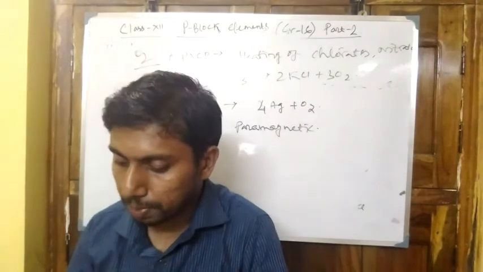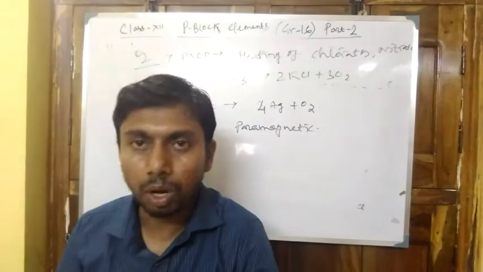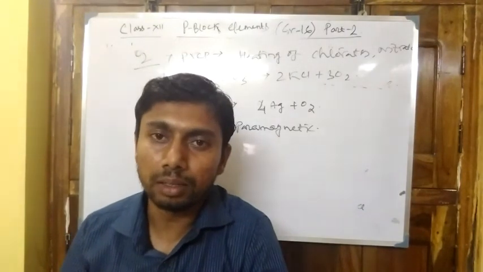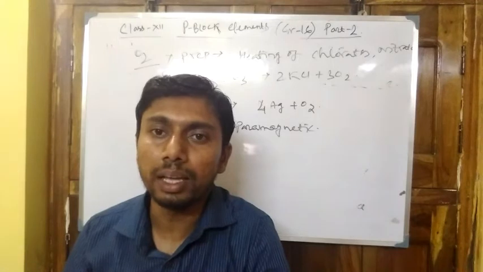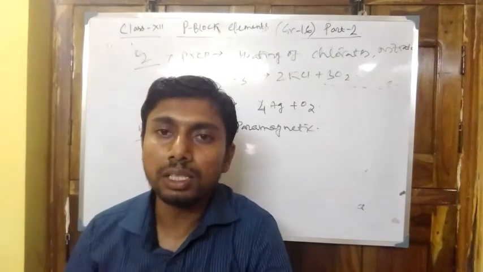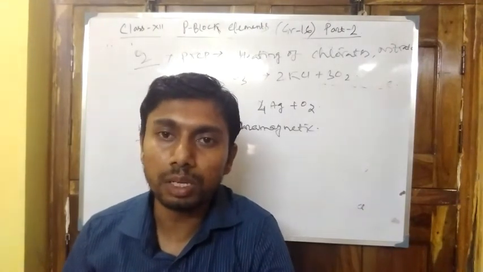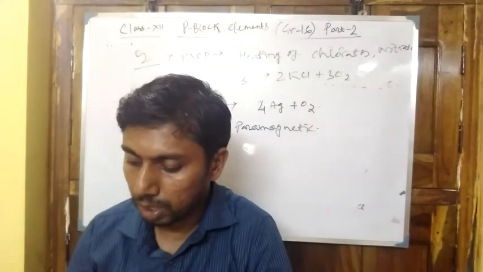For this reason it is paramagnetic. Oxygen is neutral, which can be proved using litmus solution. Oxygen is not very soluble in water.